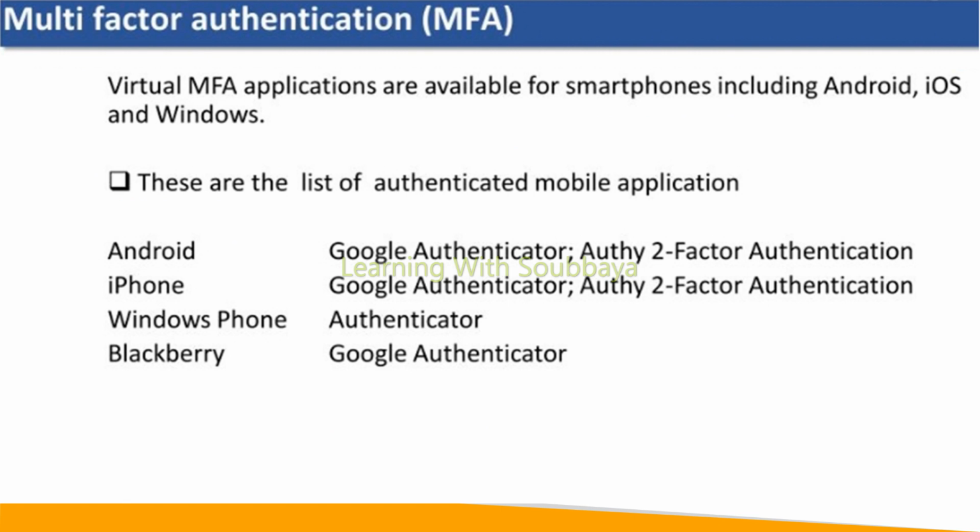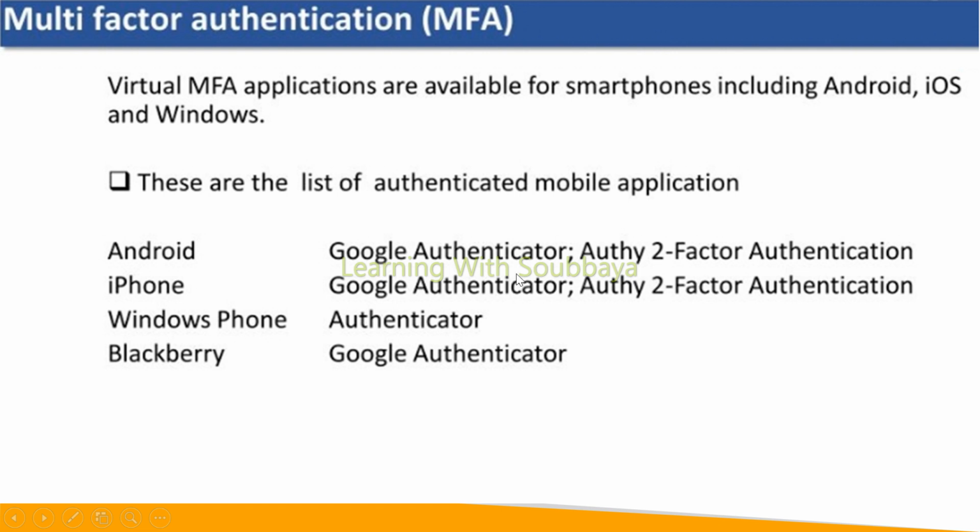How do we get the MFA code here? On an Android mobile phone, Google Authenticator is available in the Play Store. On iPhone also, Google Authenticator is available. Or BlackBerry, Google Authenticator is available. For Windows Phone, they have Authenticator. By using Authenticator also, we can log into the resource. Apart from that, there is two-factor authentication, which is also available in the Play Store.